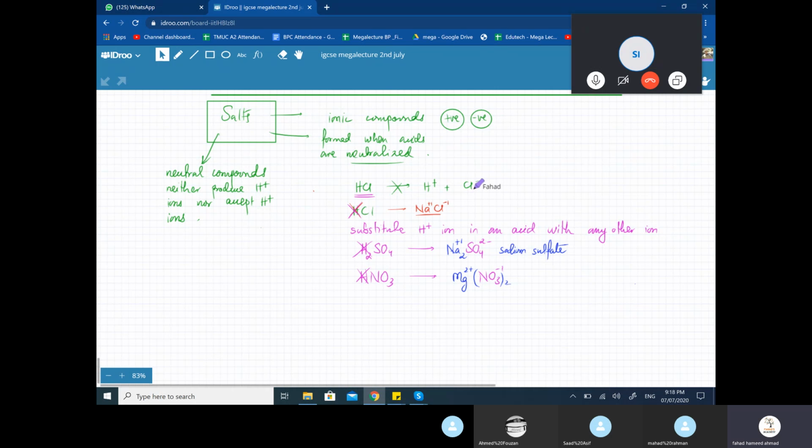So right now, when I talked about this sodium substituting, I had a free choice. Now, not in a chemical reaction. In a chemical reaction, you'll have a very specific metal ion that is going to substitute the H plus 1. So we're going to start with the first equation, our very first equation. So let's call it equation number 1.